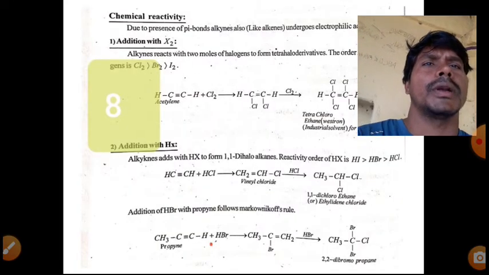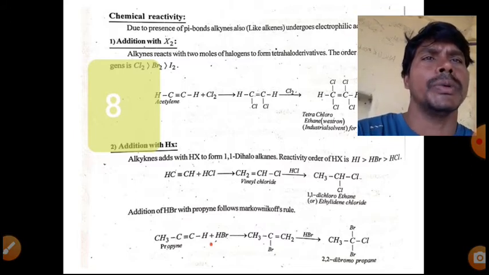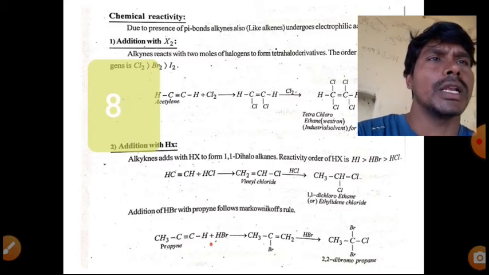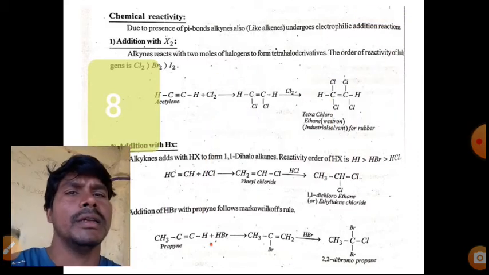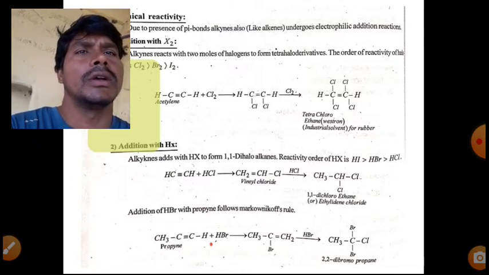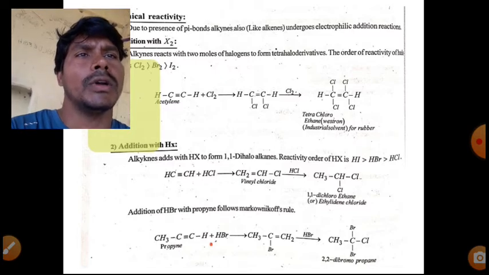So, chemical properties or chemical reactivity of triple bonded compounds. Due to the presence of pi bonds, alkynes also, like alkenes, undergo electrophilic addition reactions. Alkynes react with 2 moles of halogens to form tetrahalo derivatives.